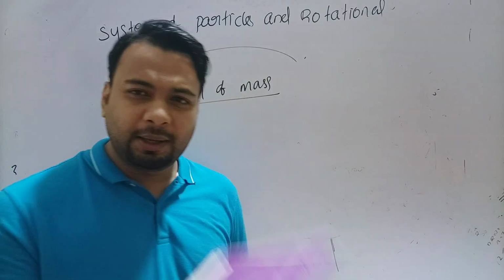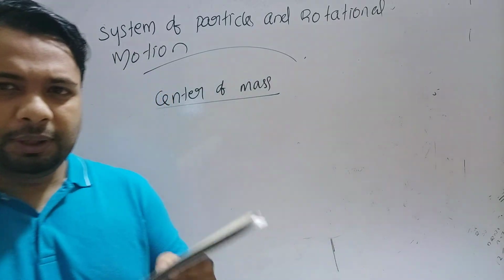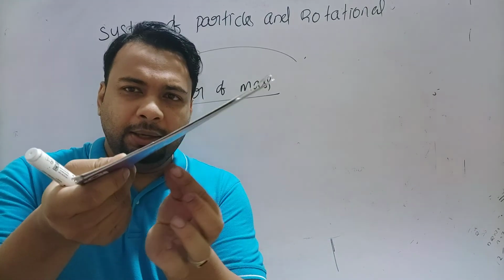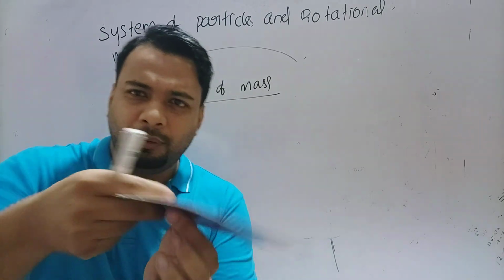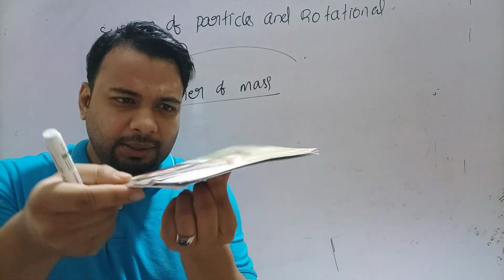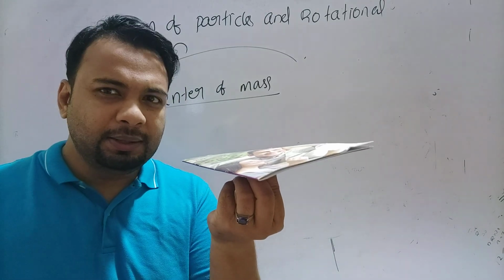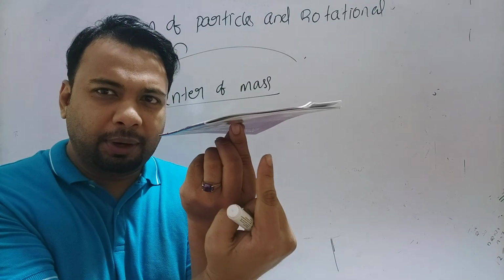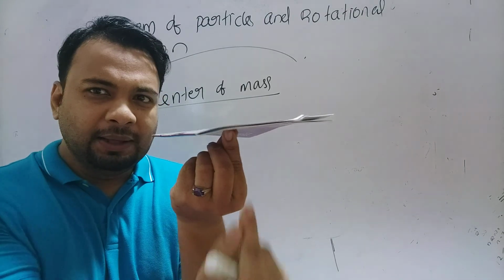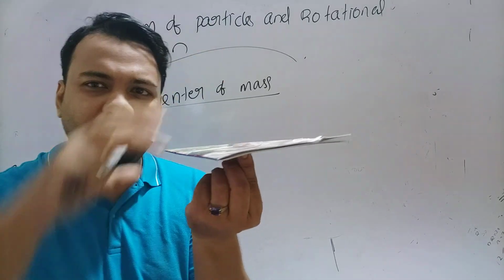For example, take a body. Where do we have to apply a force for balancing this body? If you apply a force here, can it balance? No, it will fall down. And if you apply a force here, no, it will tilt forward. But if we apply a force at this point, at the center, it is balanced. That means if we apply force at a particular point on this body, the body is balanced. So we can say this point is the center of mass of this whole body.